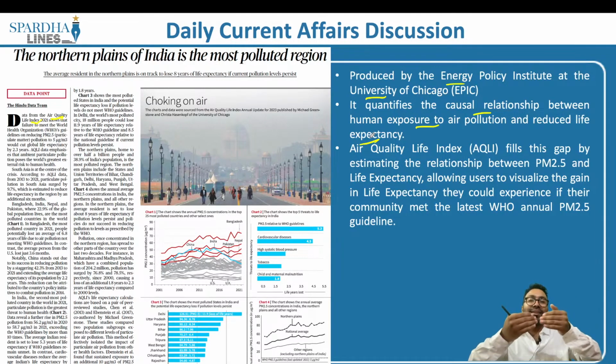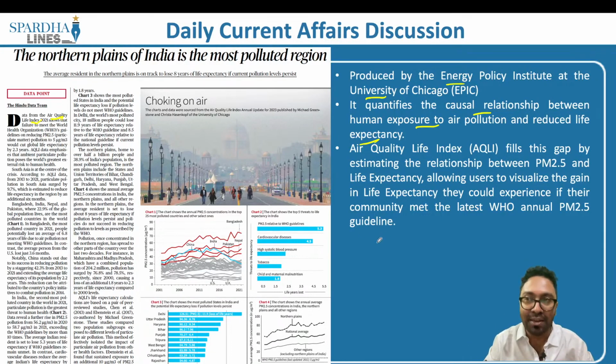So how will it reduce the life expectancy of a person? A person in a remote village may live for about 80 years, let's say hypothetically, but the person who is sitting in the city is living for about 60 to 65 years or even 70 years, primarily because of inhaling a lot of polluted air.